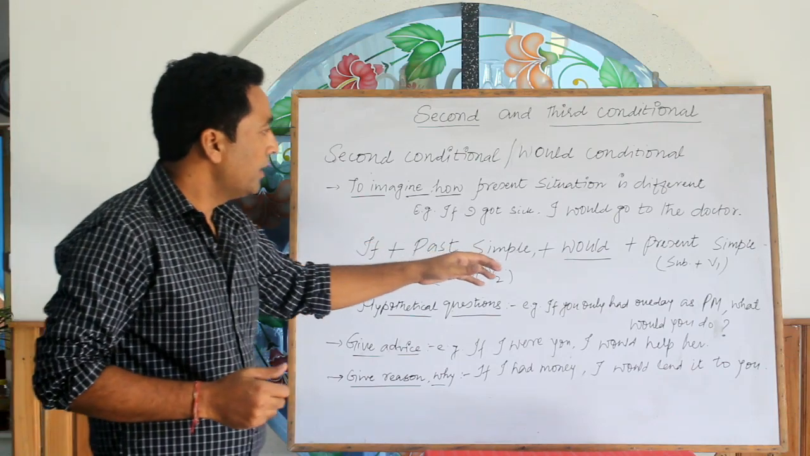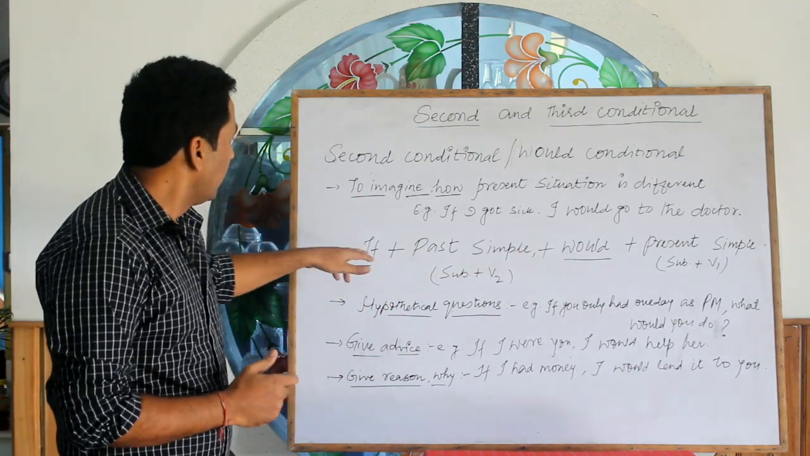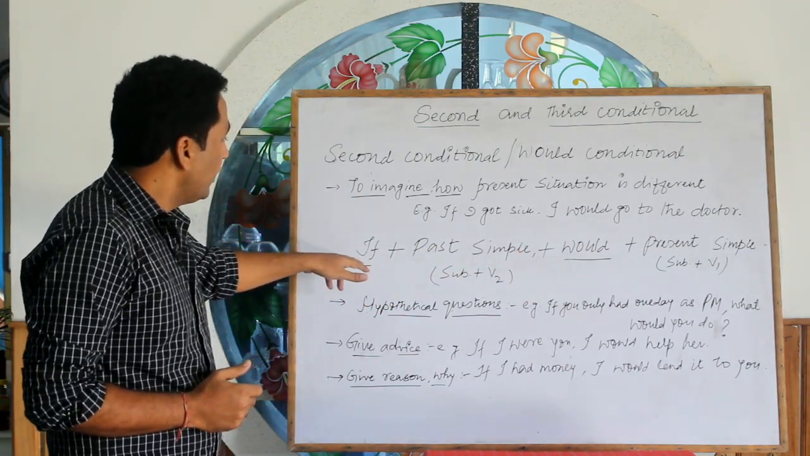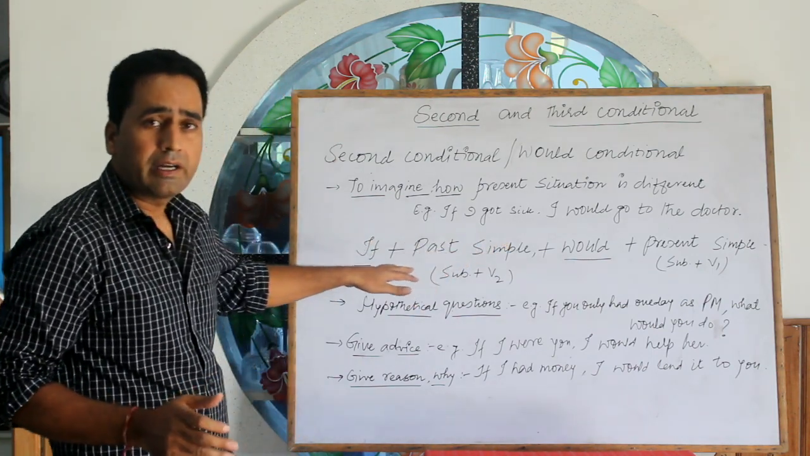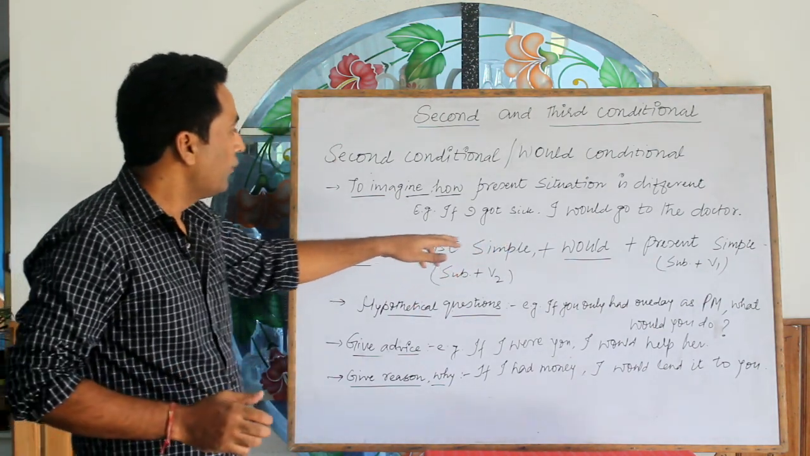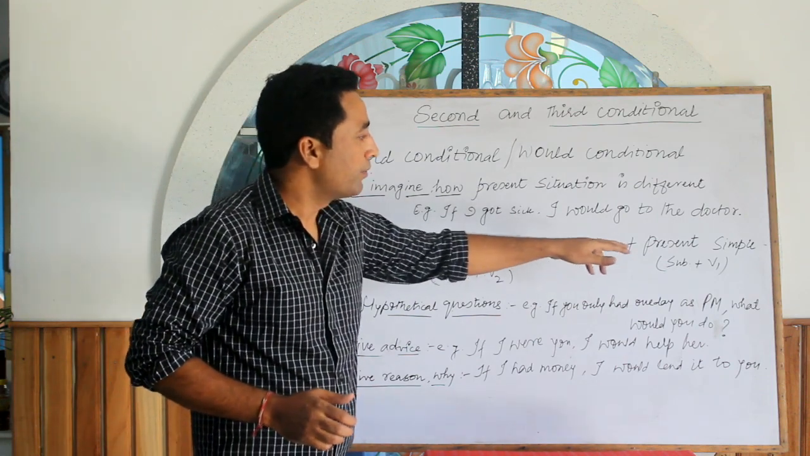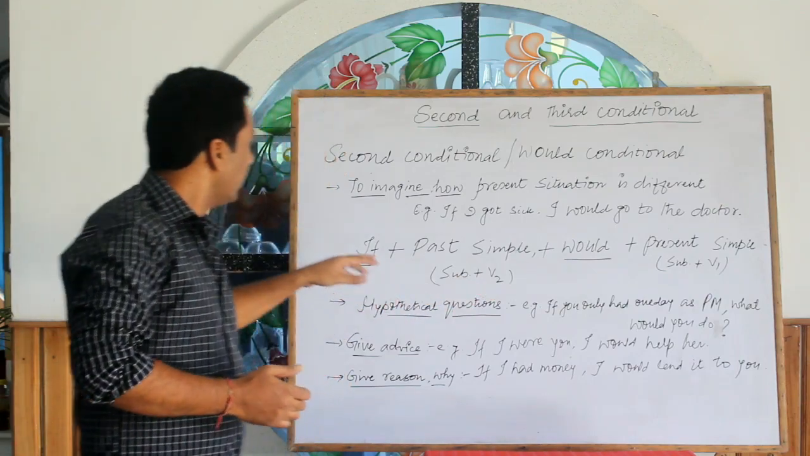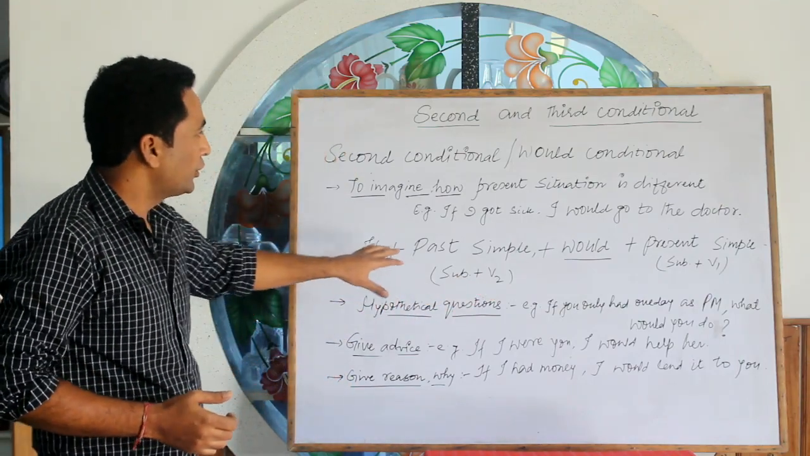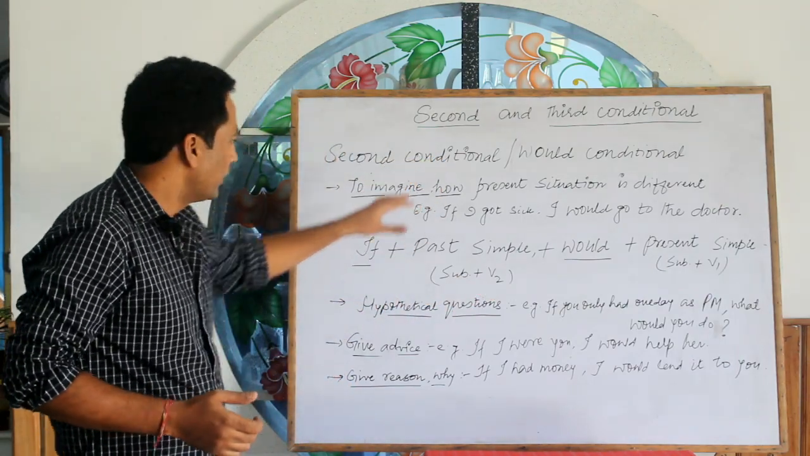Now, what would be the structure of the grammar? We use if plus past simple in the first part, that is in the conditional clause, and we use would plus the base verb in the second part, that is in the result clause. This is the grammar structure that we use in the second conditional.